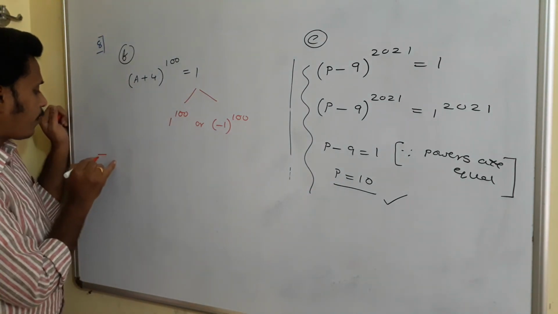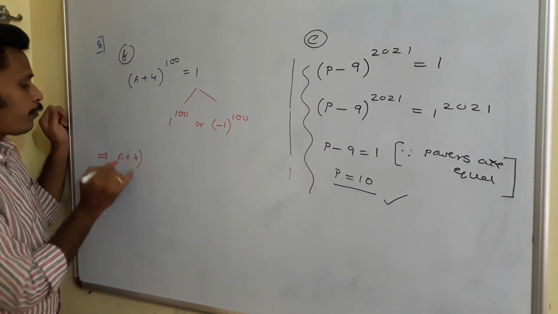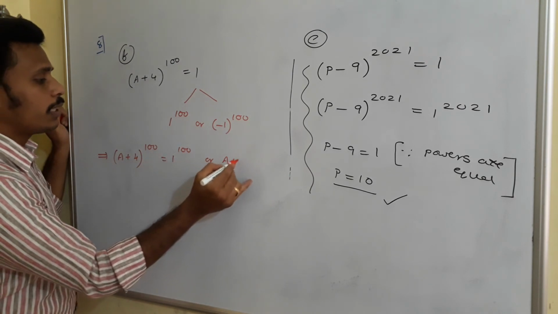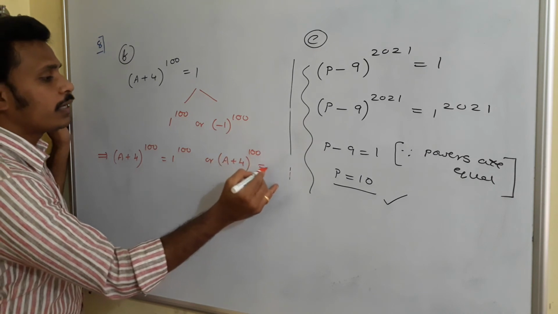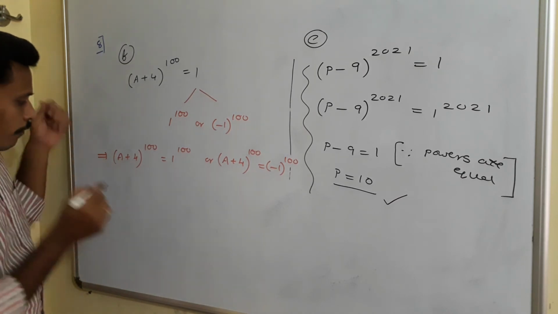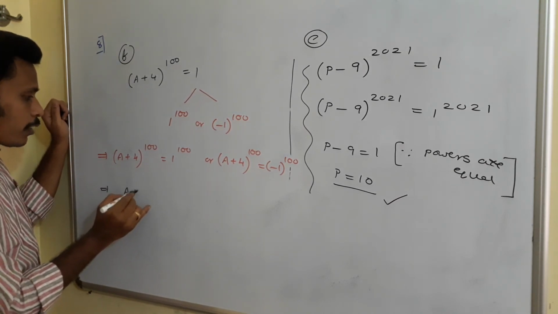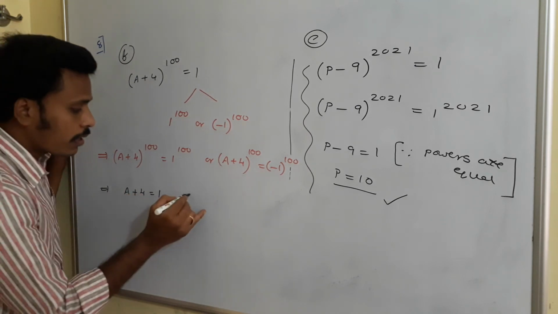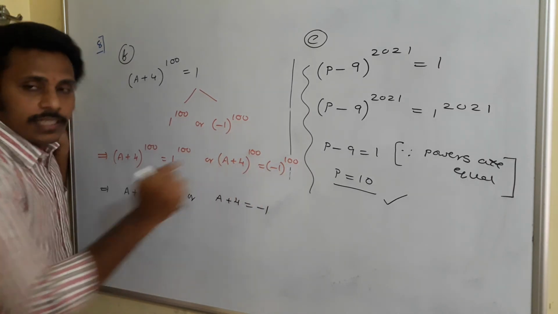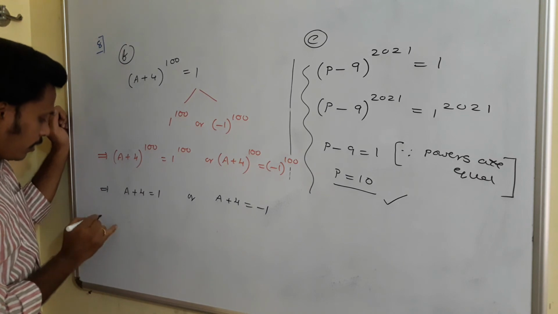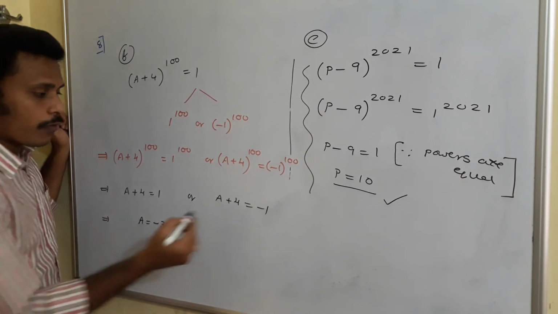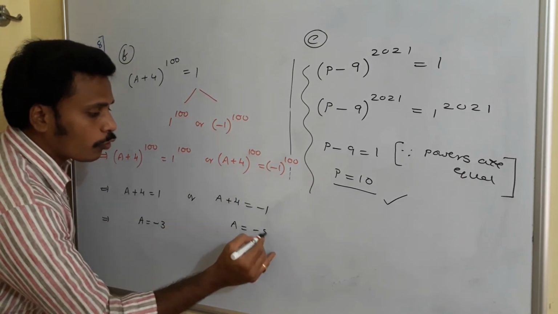Now at the end I have two possibilities here. Either (a + 4)^100 is equal to 1^100, or the other possibility, (a + 4)^100 is equal to (-1)^100. From this possibility I have a + 4 = 1, and from this possibility a + 4 = -1. Powers are equal, so equalize the bases. From this the value of a is 1 - 4 = -3, and from this the value of a is -1 - 4 = -5.